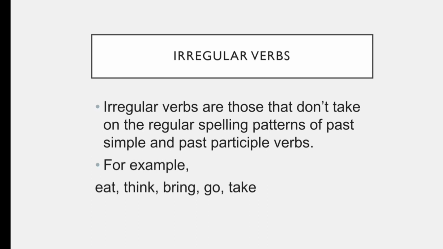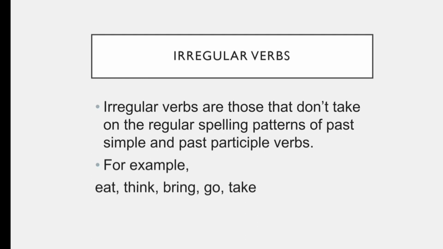For example, cook. If we have to make the past or past participle of the word cook, we will add ed to the verb cook. It means it has a regular spelling pattern. But there are few verbs that don't have a regular spelling pattern when they are being used as past or past participle. Let's see. Eat.